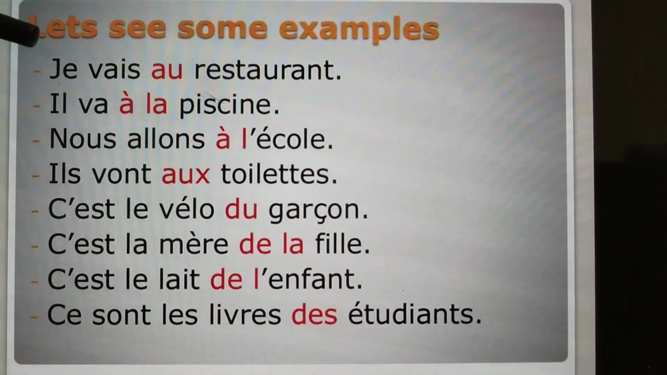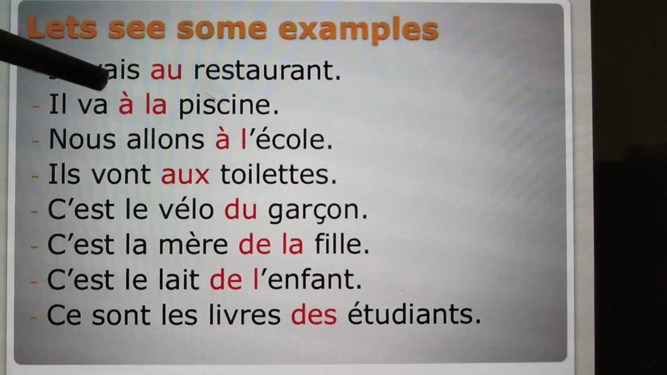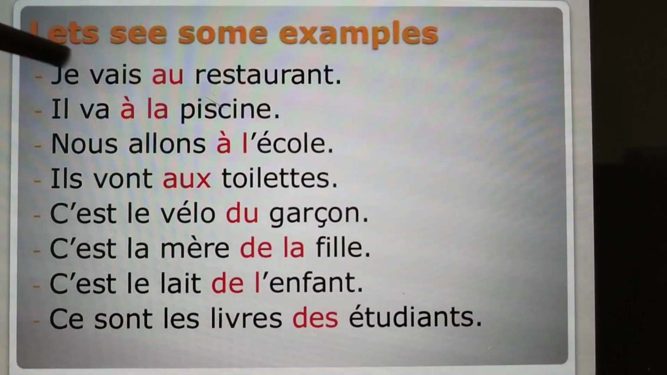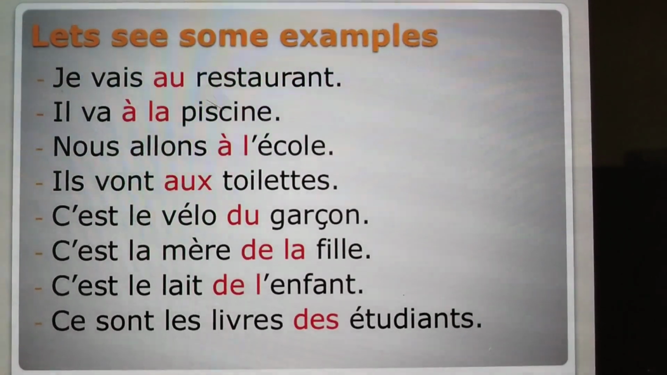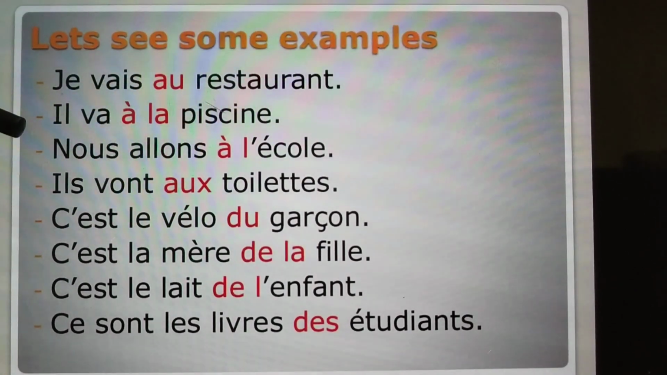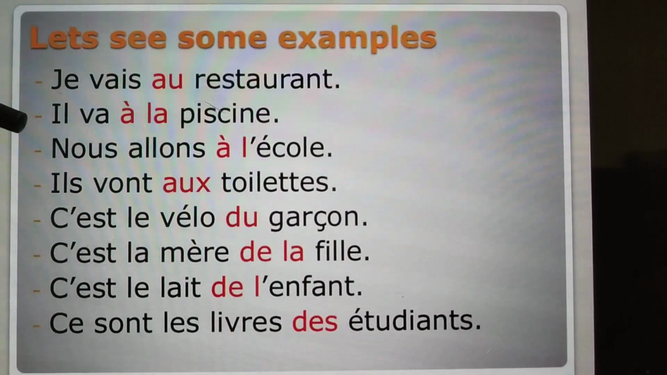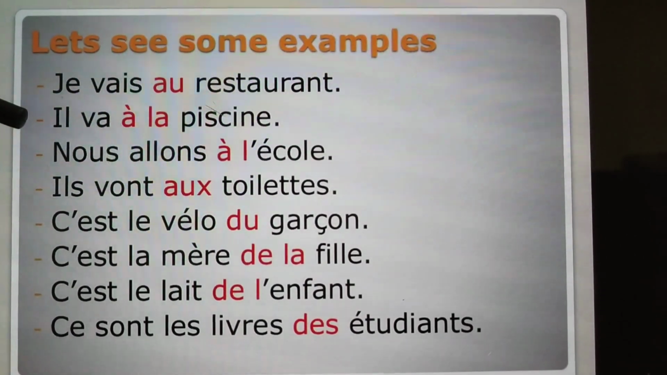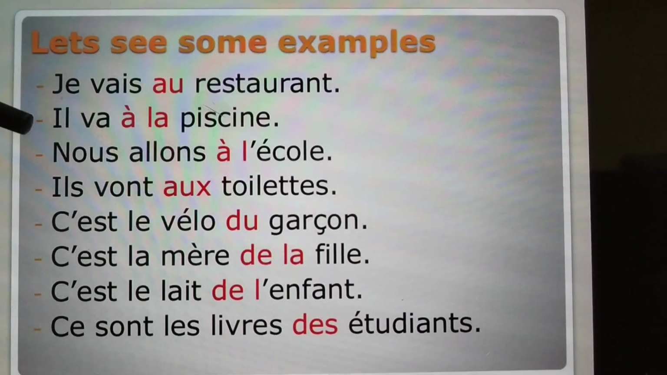Restaurant is a masculine singular noun, so we have written au. Piscine: Il va à la piscine. Piscine is a feminine singular noun starting with a consonant, so it is à la. Nous allons à l'école. École is feminine singular starting with a vowel, so l' apostrophe is there.